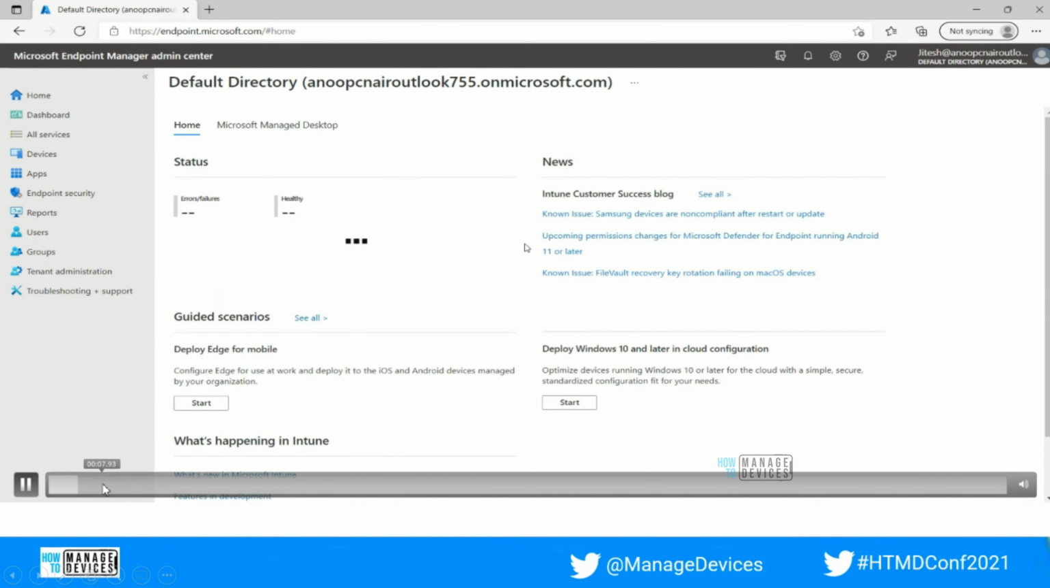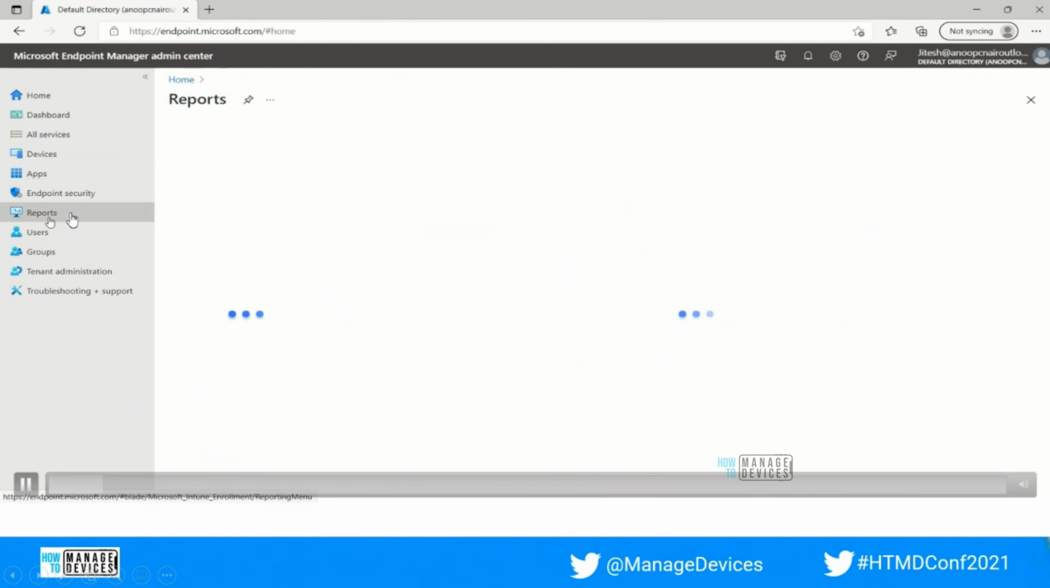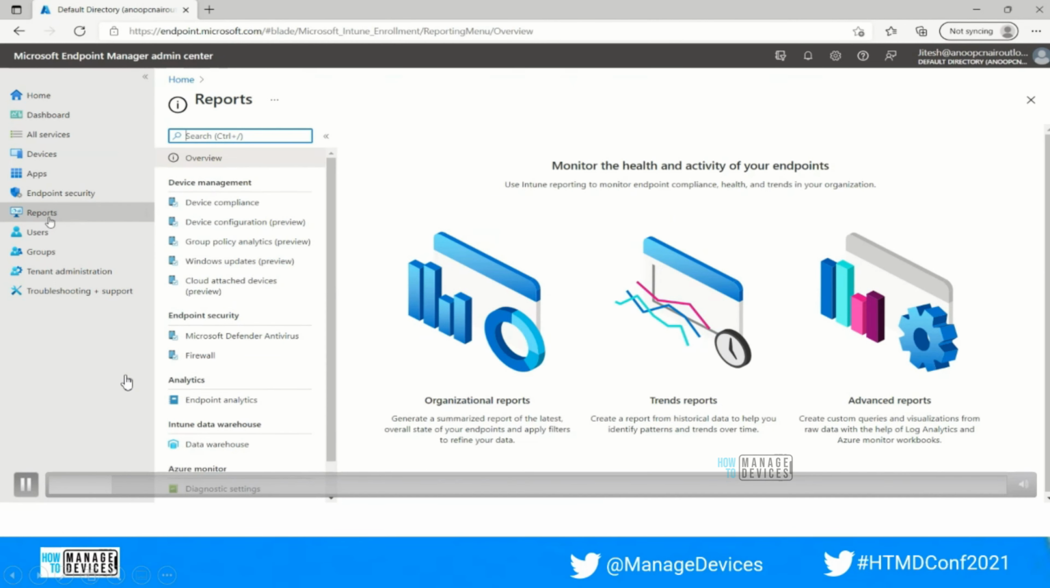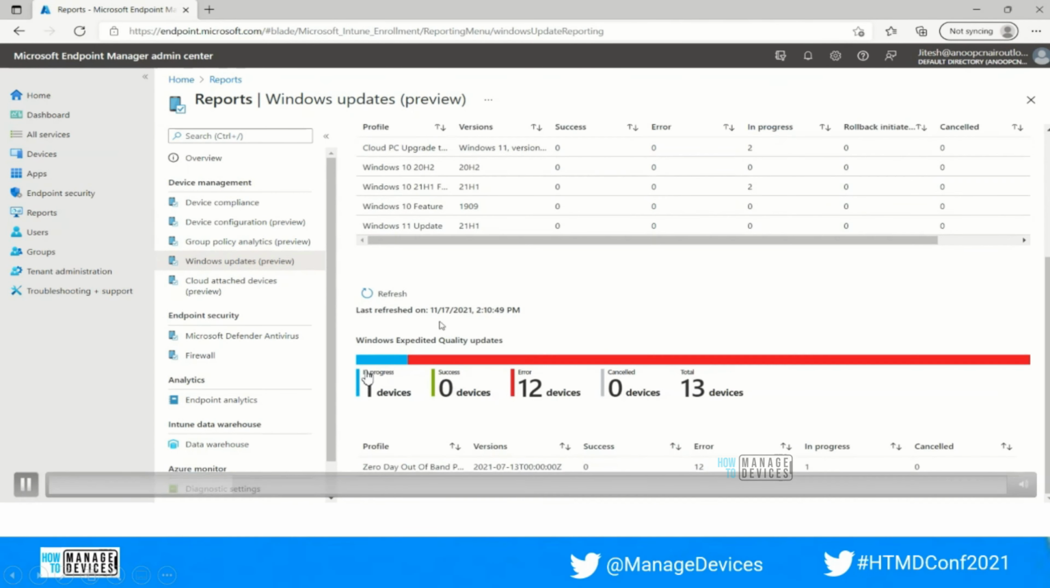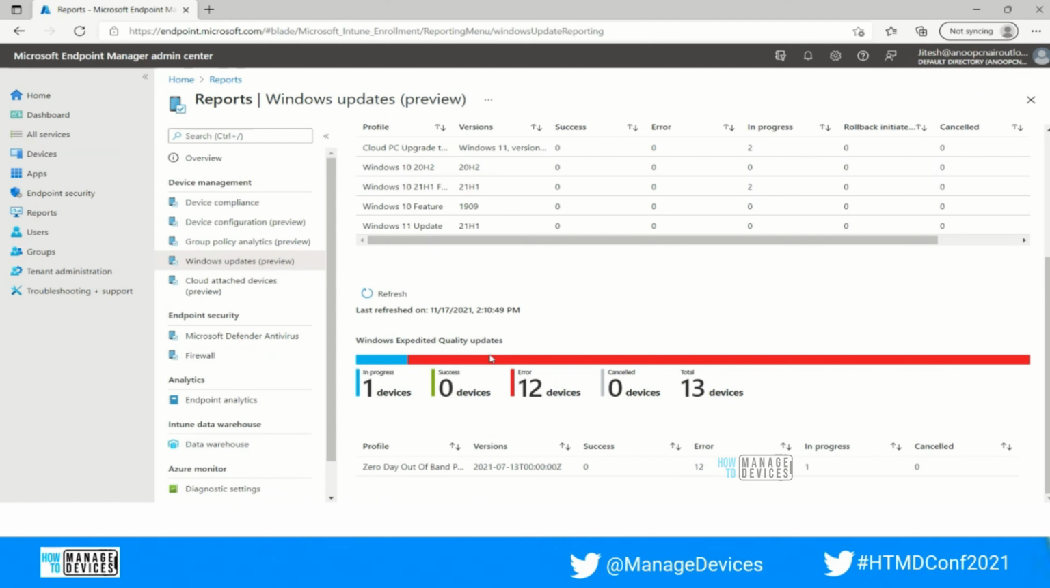We will move to the MEM portal and navigate to the reporting section, and from the reporting section we will see the Windows Update preview. Once we click here in this section, you will see the Windows Expedite quality update is showing in progress for one device, and the failure rate is quite high, because I have seen that it takes much more time to fetch the complete report and generate what it is getting directly from Intune.